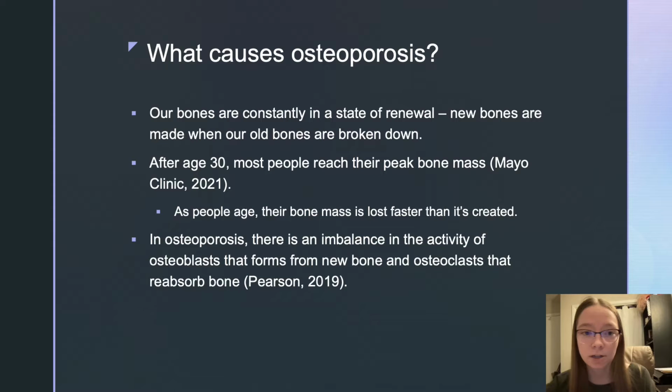So what causes osteoporosis? Our bones are constantly in a state of renewal. New bones are made when our old bones are broken down. After age 30, most people reach their peak bone mass. As people age, their bone mass is lost a lot faster than it's created. In osteoporosis, there's an imbalance in the activity of osteoblasts that form new bone and osteoclasts that reabsorb bone.